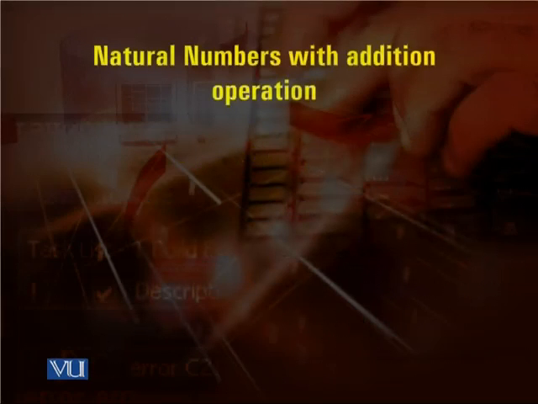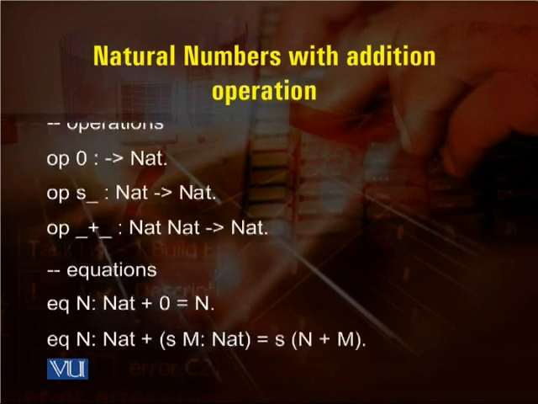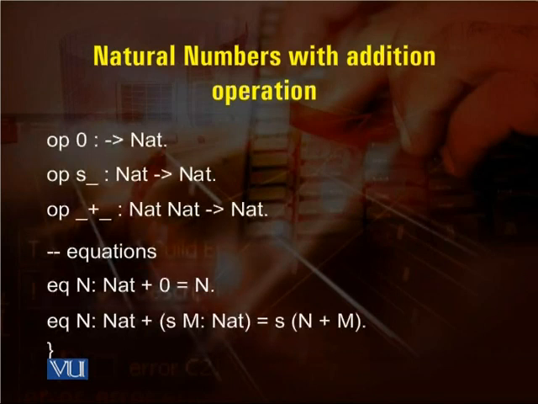Now we have the equations in this. Now we write the equations. We have op 0 natural, op s natural to natural, op plus natural, and the equations are: n natural plus 0 is equal to n, and n natural plus s of m, which is a natural, is equal to s of n plus m. So this is the equation that we have, and we will be using this equation to prove the natural number with addition, that natural numbers have the property of addition.